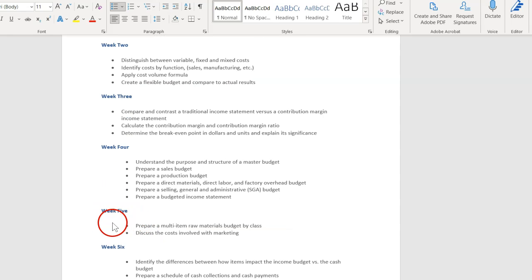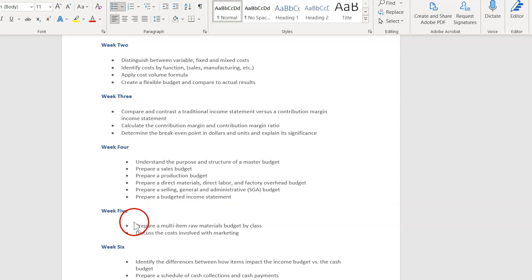Week 5, I didn't pull as much from this week. This was the week where we went in a little deeper. I think it was chapter 9, 10, and 11, where we talked about marketing, general, and manufacturing a little bit more in depth. I didn't feel like there was a lot of content to really focus on in this chapter, so I also didn't include the marketing metrics from the lecture. I do want you to understand the costs involved with marketing and the possible different metrics that could be used, but I actually don't have any metric formulas for marketing on the final.